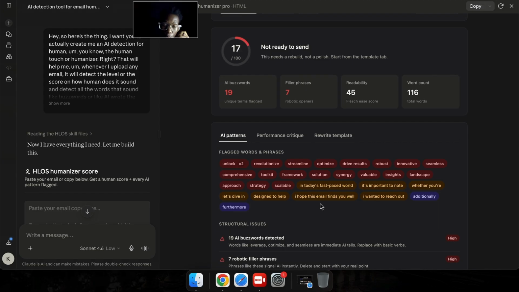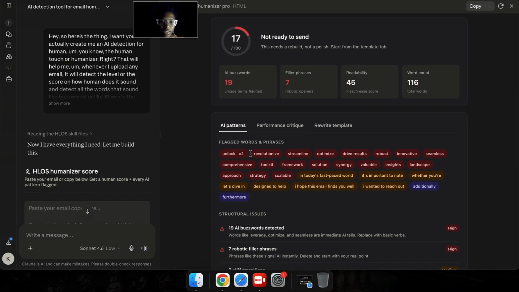Now, not to be rude, but there are some words in here that you might use, but this system is trained to be brutal with your email. It will analyze every single word that might sound robotic or like AI, so that you won't send it to your prospects, right? So words like unlock, revolutionize, streamline, optimize, drive results, robust, innovate, all these words mean nothing.